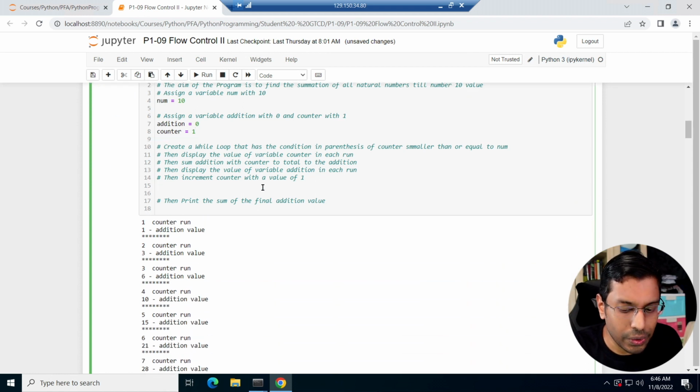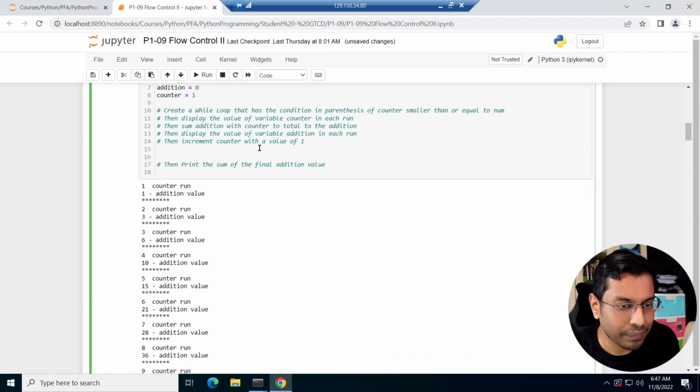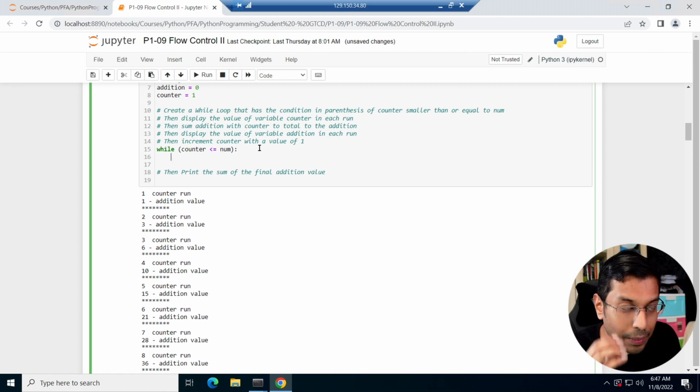So what I'm going to do is create a while loop that has a condition in parentheses of counter smaller than or equal to num. I'm going to display the value of the variable counter and the addition. So while counter, let me give a space so it's easier to see, counter less than or equal to num, I'm going to execute this block.